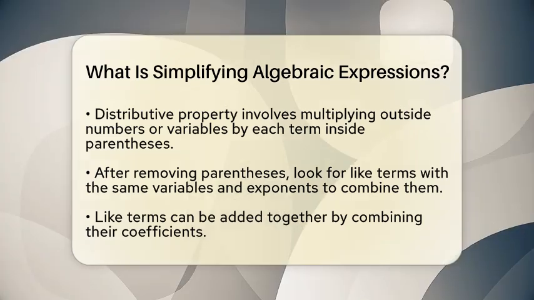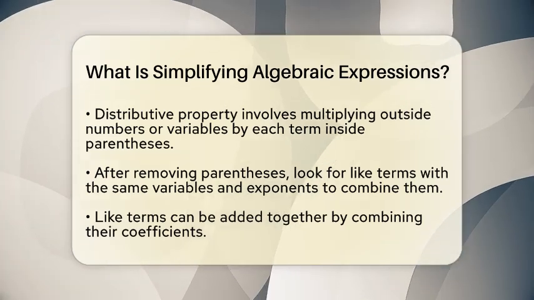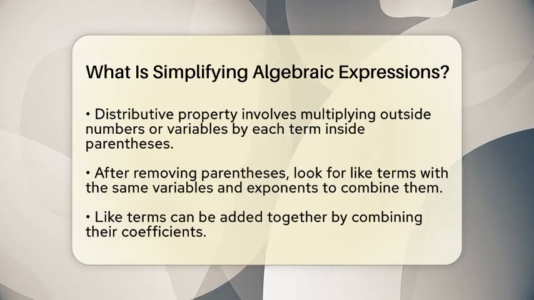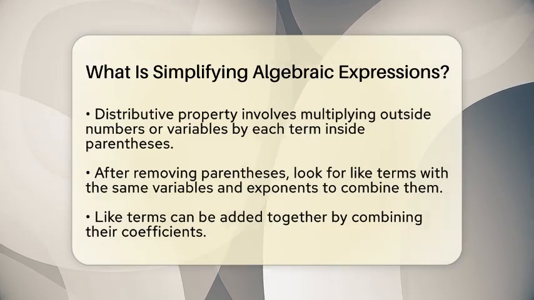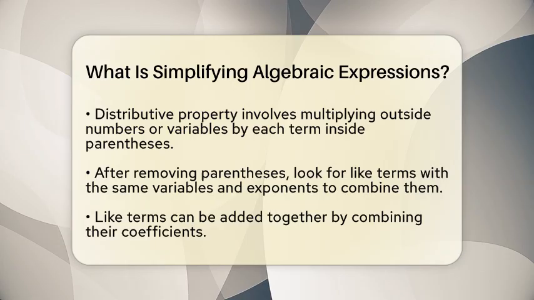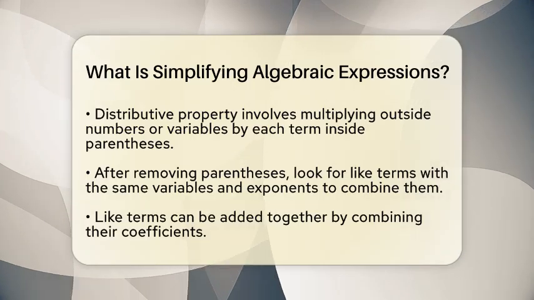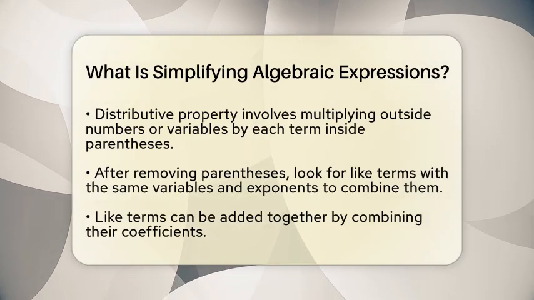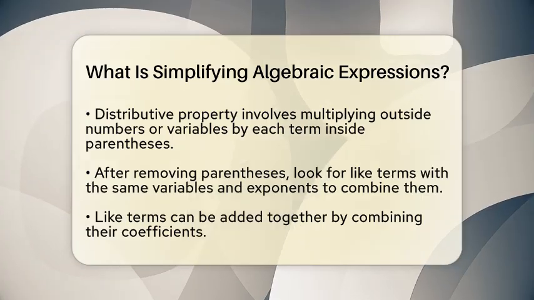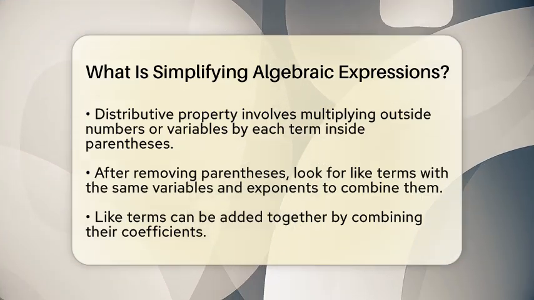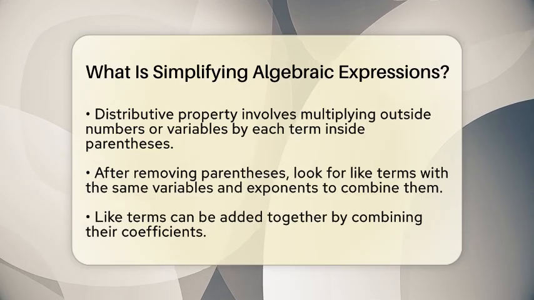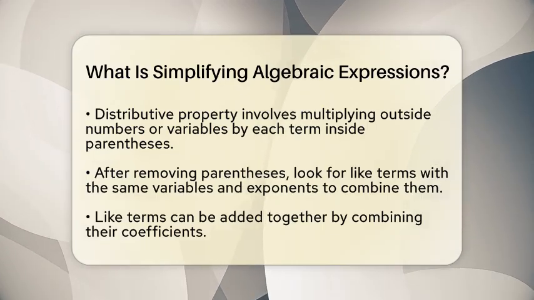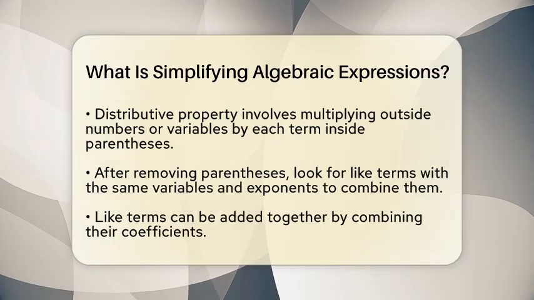Next, we look for like terms. These are terms that have the same variables raised to the same powers. For example, 3a²b and 2a²b are like terms. We can add their coefficients, so 3 plus 2 equals 5. That makes 5a²b, but if one term has a different variable or an exponent, we cannot combine it with the others. We also need to check for powers or exponents.